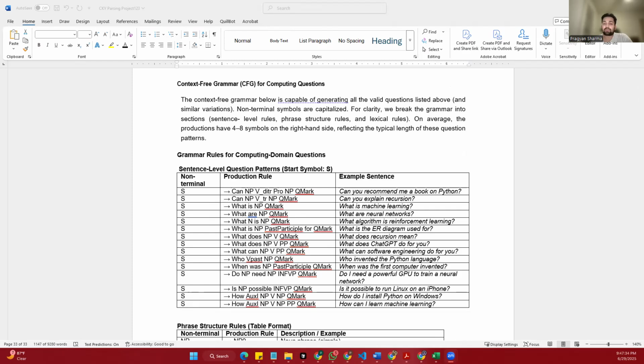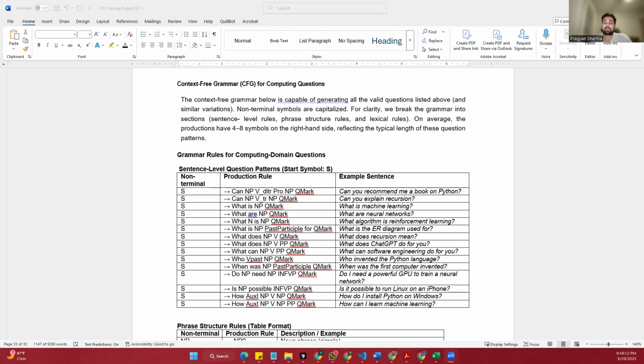Other sentence rules include different patterns, such as what is machine learning, which starts with what is followed by a noun phrase like machine learning. And the next is when was the first computer invented, which uses the past tense and places the subject after the verb, just like in proper English. How do I install Python on Windows? Here the question starts with how followed by do I, then a verb like install and ends with the object like Python and location on Windows.